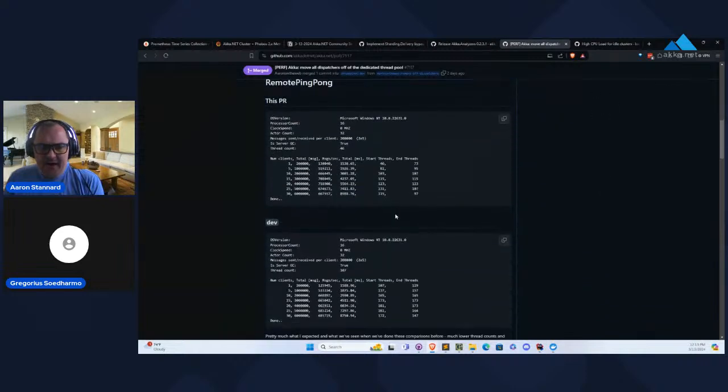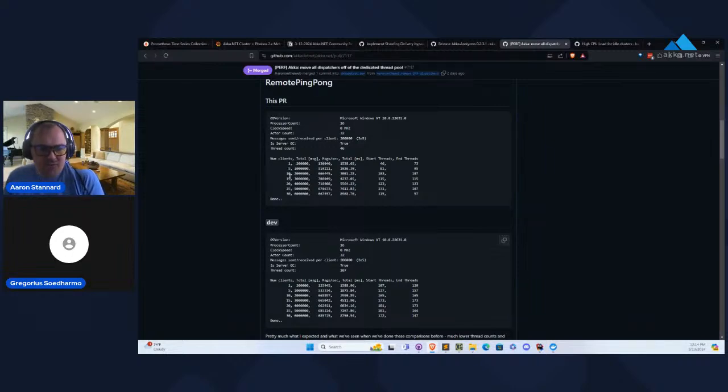If you take a look at the throughput numbers down here, this is our remote ping pong benchmark, which measures Akka.Remote performance. Akka.Remote is one of the areas that will be more impacted by this change. Local actors were already using the .NET thread pool, so there's no real difference there. But the system actors and the remoting actors were all using their own dedicated threads.